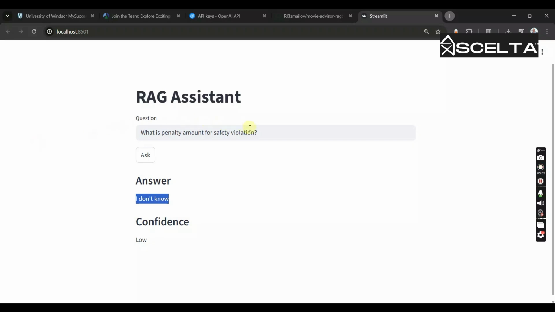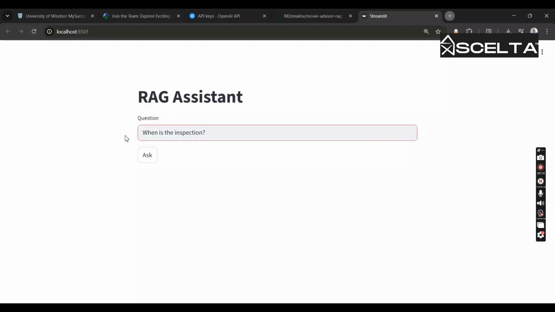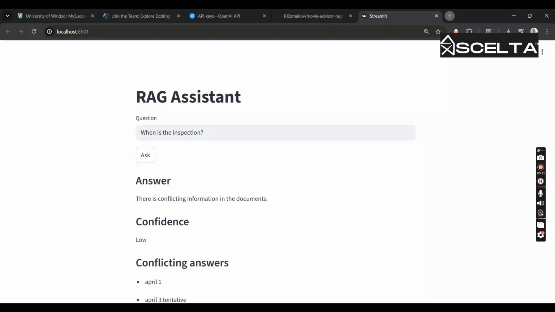And this is another case. For example, when is the inspection? So here the system detects conflicting information. One document says it's April 1st, another says April 3rd, and instead of choosing one, the system shows both and